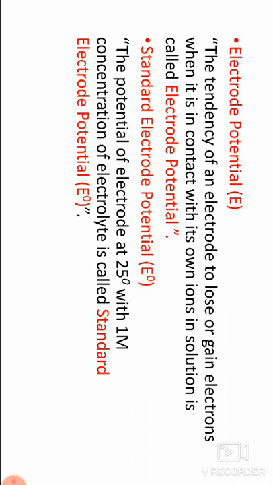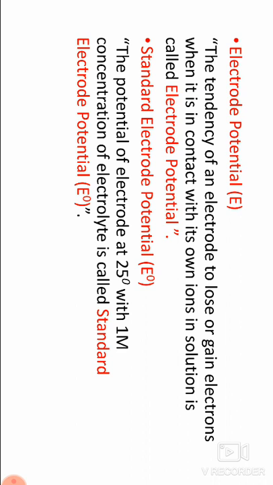Example: Pt, H2 (1 atm) | H⁺ (1 M), hydrogen electrode. Pt, O2 (1 atm) | OH⁻ (1 M), oxygen electrode. Pt, Cl2 (1 atm) | Cl⁻ (1 M), chlorine electrode.